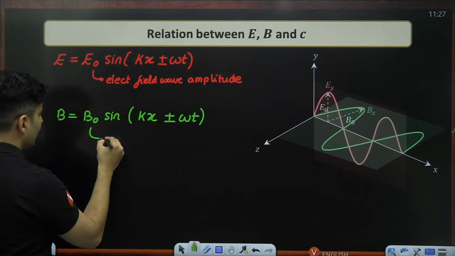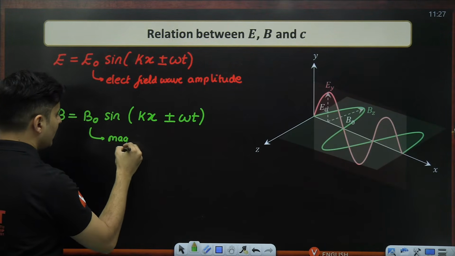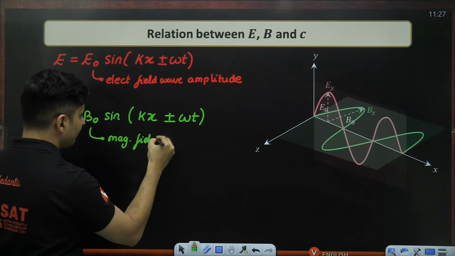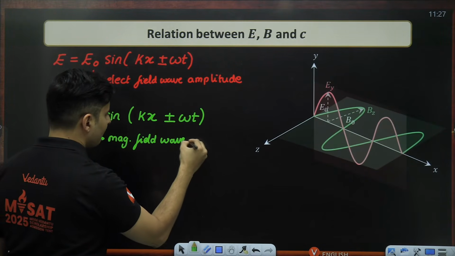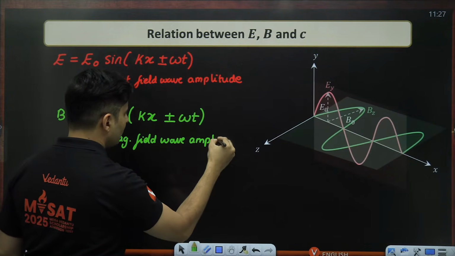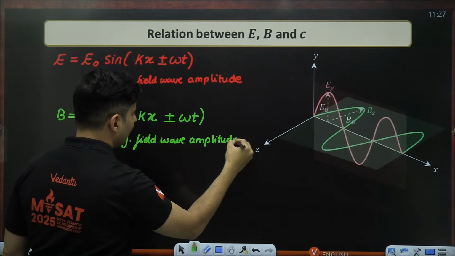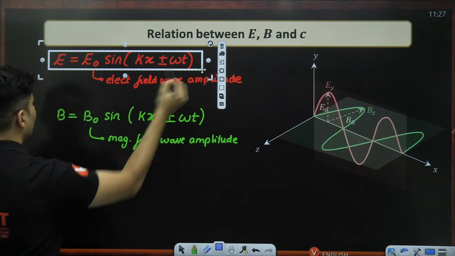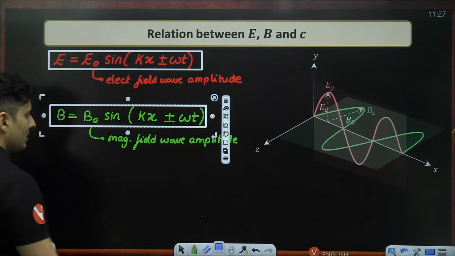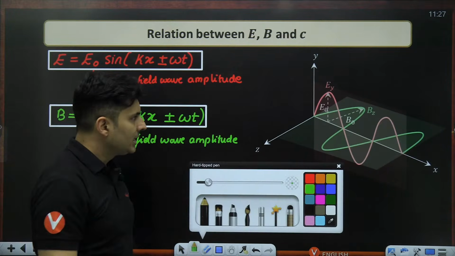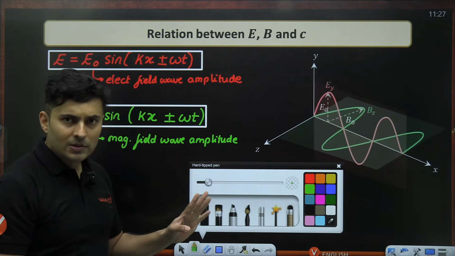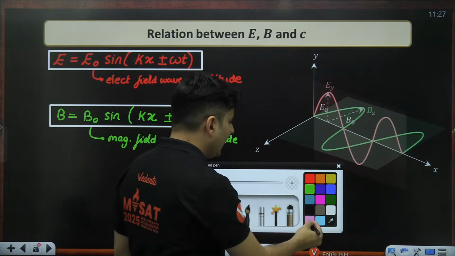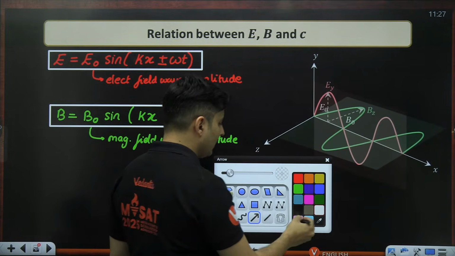So this is your magnetic field wave amplitude. Let me just block them off. Very, very important formulas. And also, if you see, the light is traveling in this particular direction.